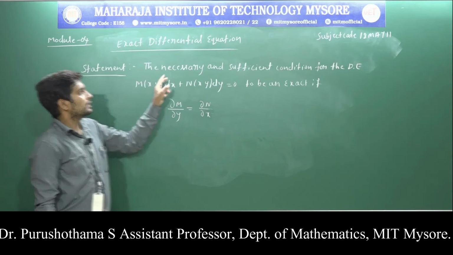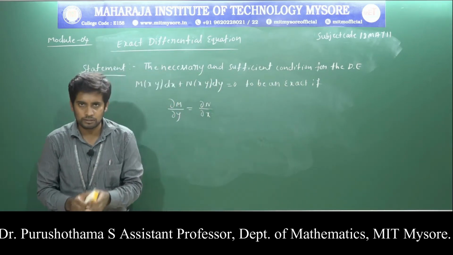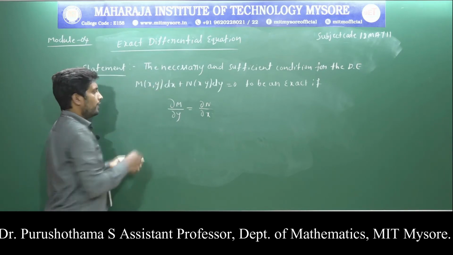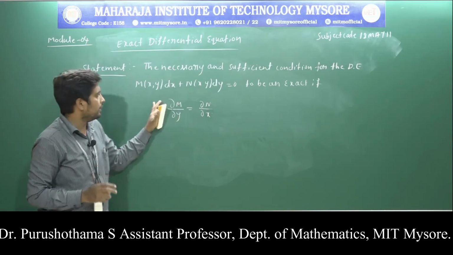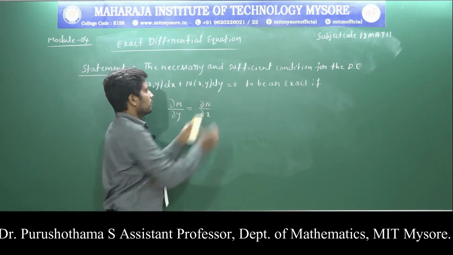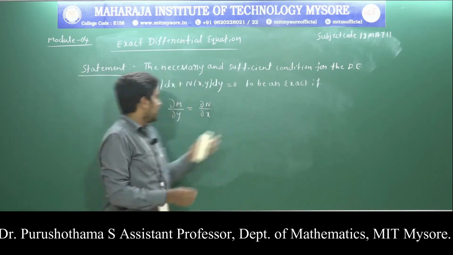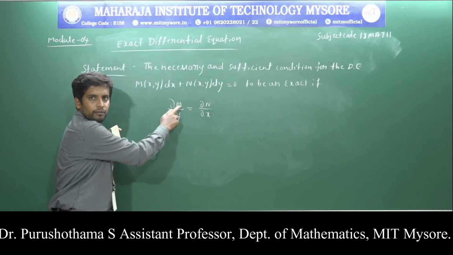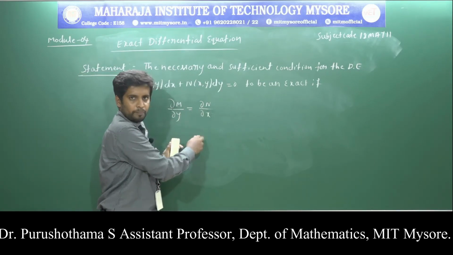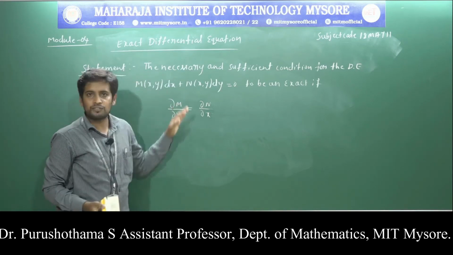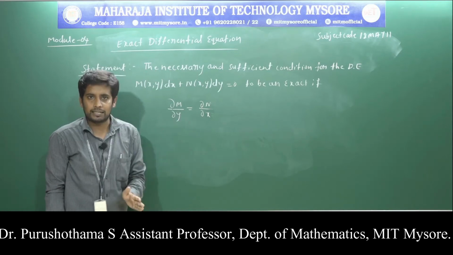So, statement: the necessary and sufficient condition for the differential equation. The differential equation is in the form M of x comma y into dx plus N of x comma y into dy is equal to 0, where both M and N are functions of x and y. It is said to be exact if the partial derivative of M with respect to y is the same as the partial derivative of N with respect to x. In case M and N satisfy this condition, then we say that the given equation is exact.